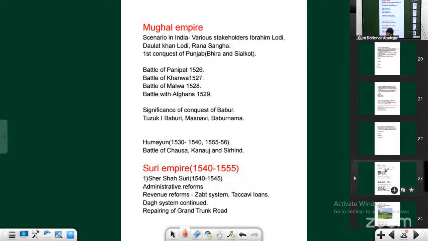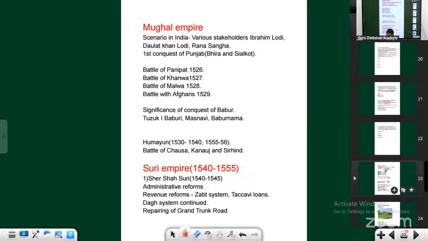Sometimes waiting is not accepting the defeat. Maybe he should have waited. So that led to the end of Rana Sanga's life. Then two other battles happened. I mean, they are not the important personalities, but you should know.